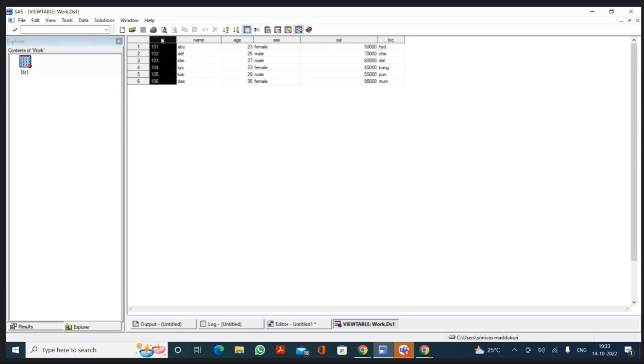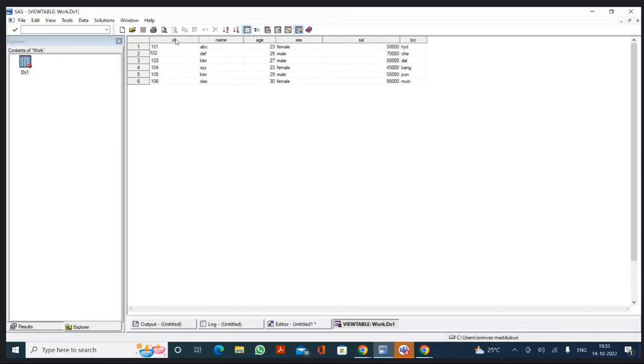But ID, by seeing it, is numerical data, but what is the alignment of ID now? Left side. It became a character. Generally, who will be on the left side? Character. So though it is numerical data, we read this as character data.